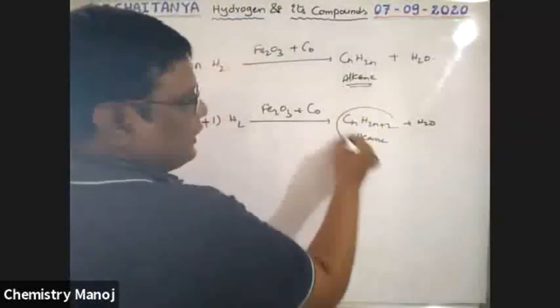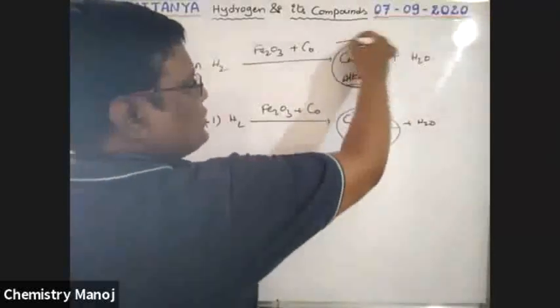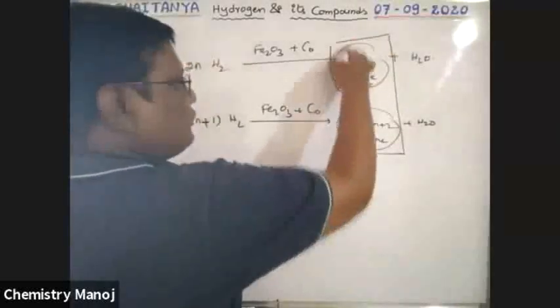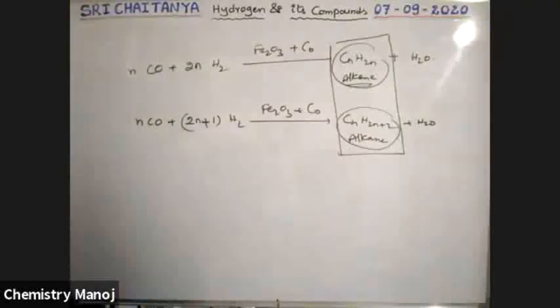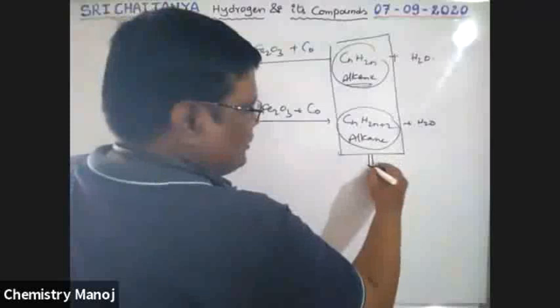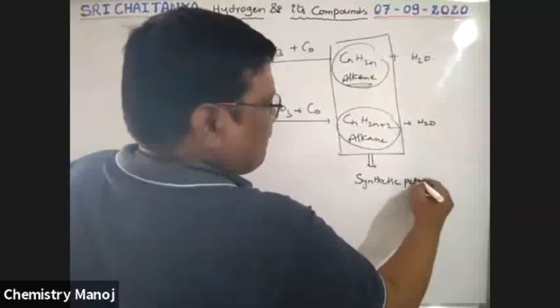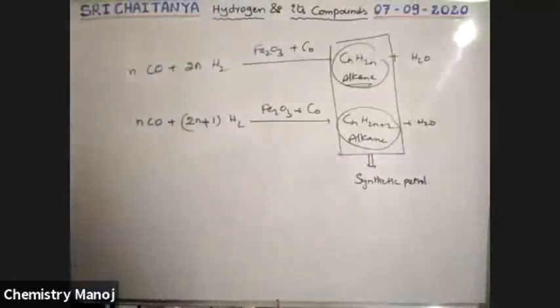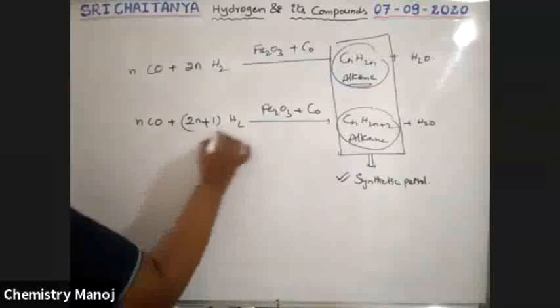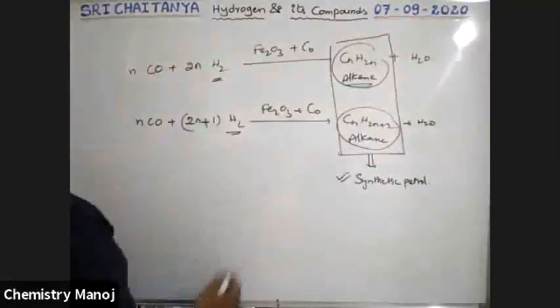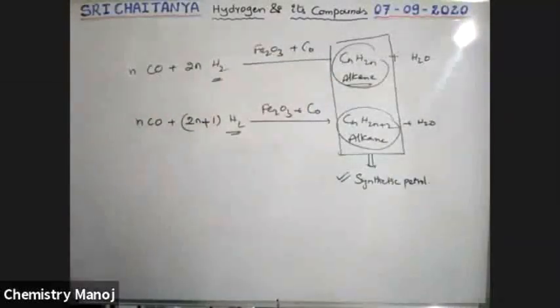So these are alkanes, boys, and these are alkenes. This is a good composition of petroleum, which is called synthetic petroleum. This combination is called synthetic petrol. So the preparation of synthetic petrol is with the help of hydrogen. Here Fe2O3 and cobalt are used.